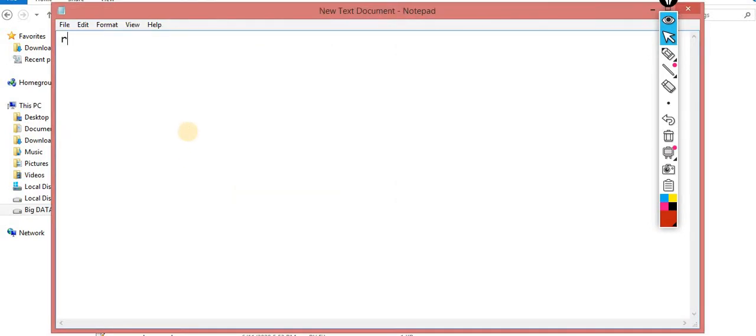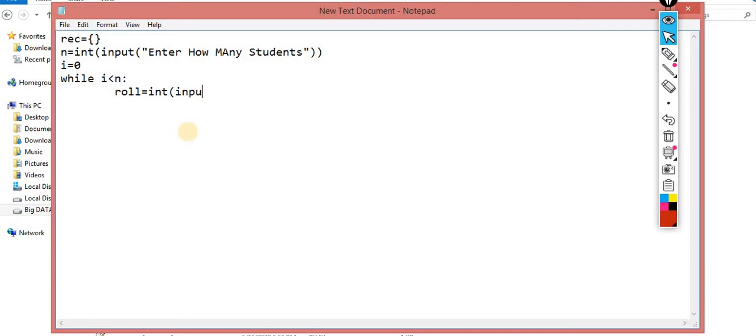I'm writing the same code. Record is equal to this one. n is equal to int of input of "enter how many students". So i is equal to 0. I'm writing the same code. While i is less than n, then what you have to do? roll is equal to int of input of "enter roll number".